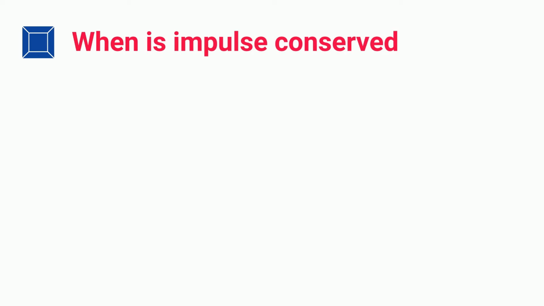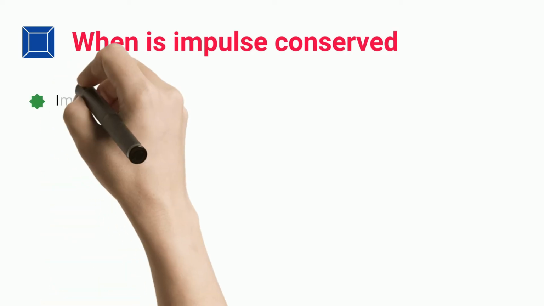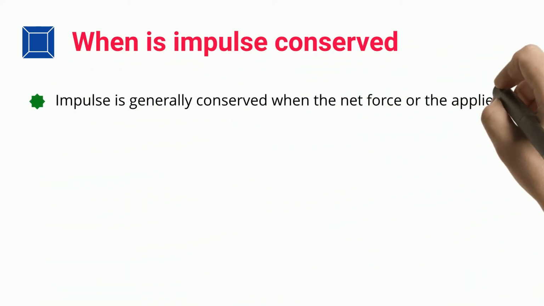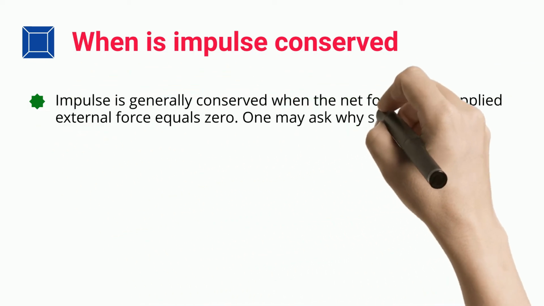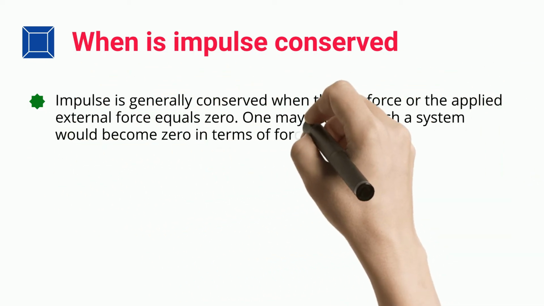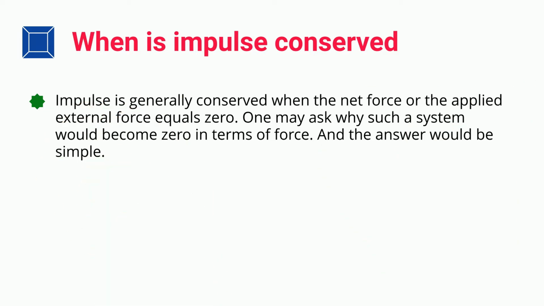When is impulse conserved? Impulse is generally conserved when the net force, or the applied external force, equals zero. One may ask why such a system would become zero in terms of force. And the answer would be simple.